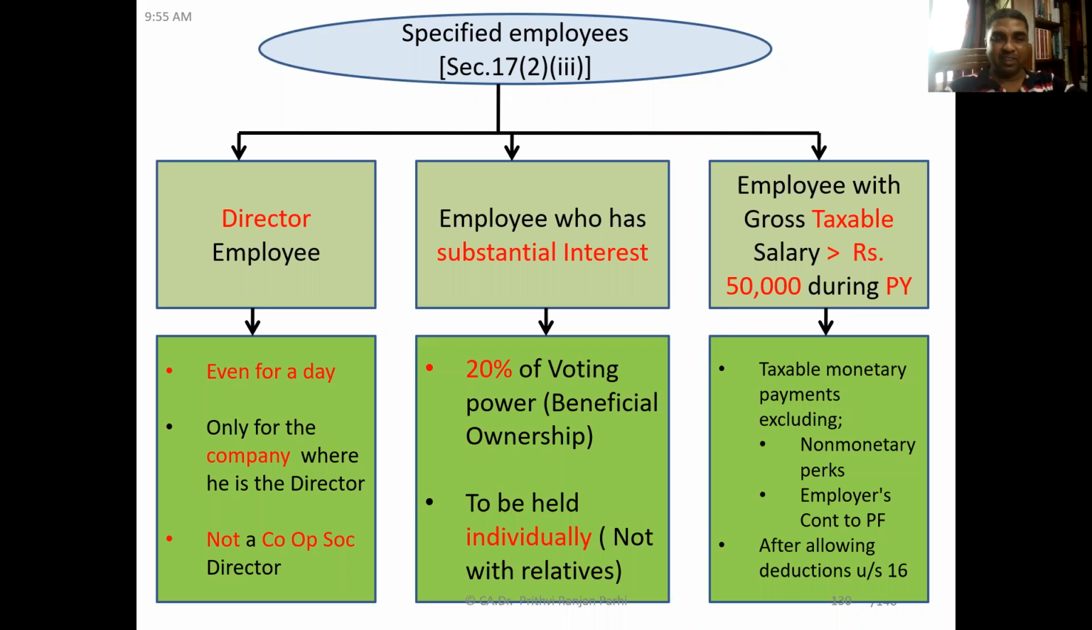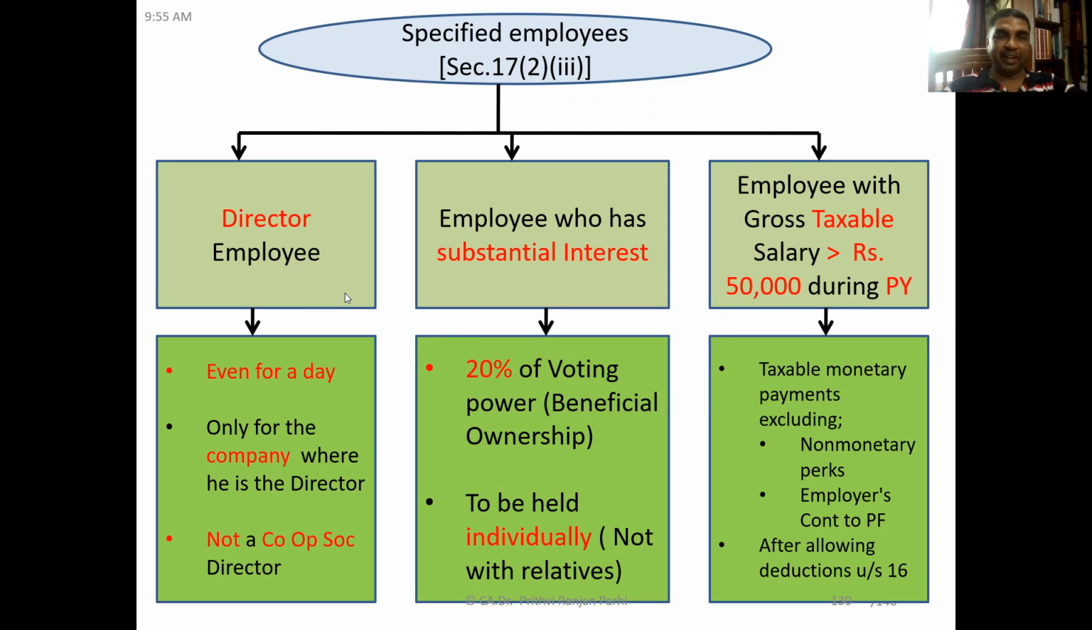So section 16, you might be aware, allows three deductions. One is standard deduction. Second is employment tax or professional tax. Third is deduction for entertainment allowance. So these deductions will be allowed, and non-monetary perquisites and the employer's contribution will be excluded. After that, we'll see whether the gross taxable salary is more than 50,000 during the previous year or not. If it is more than 50,000, then that employee will be regarded as a specified employee. Did you understand?